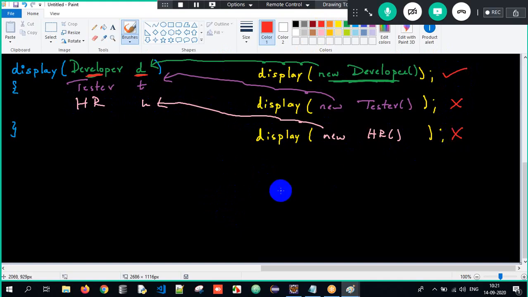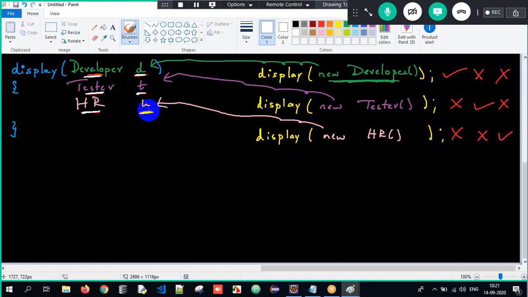If it is tester T, only a tester object is allowed; developer and HR objects are not allowed. If it is HR H, I can pass only an HR object. Developer D, only developer object. Tester T, only tester object. HR H, only HR objects can be passed to that particular method.